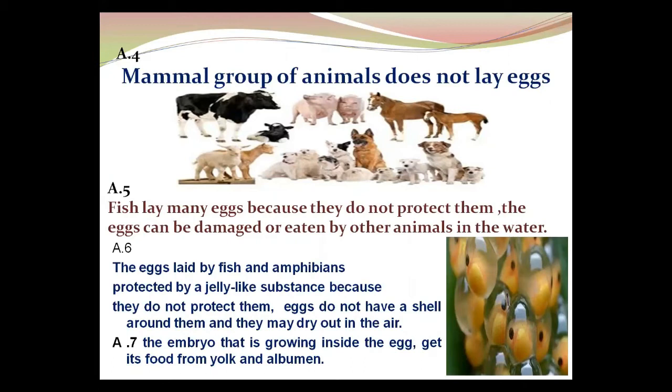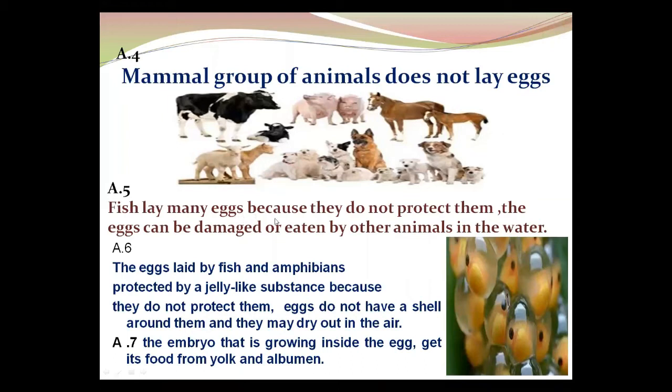Number one, by giving birth to live young. Sometimes animals reproduce by giving birth to live young and by laying eggs. Mostly animals produce eggs. Now, fish. We have discussed the fish. Fish lay many eggs.